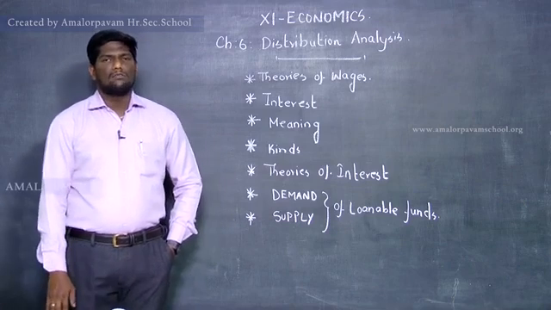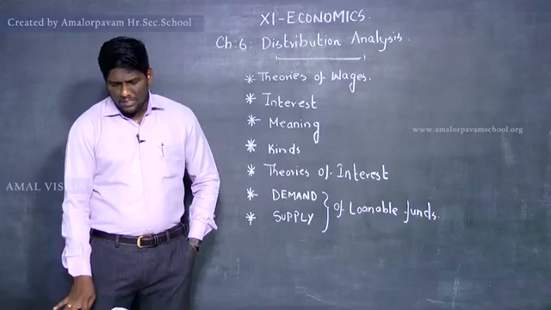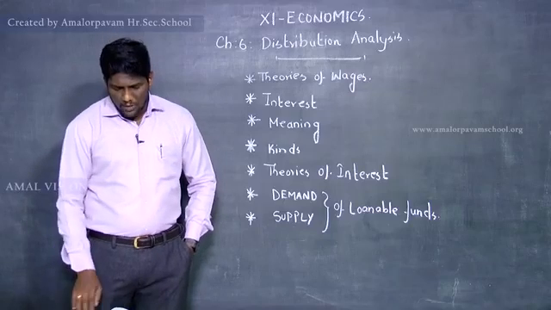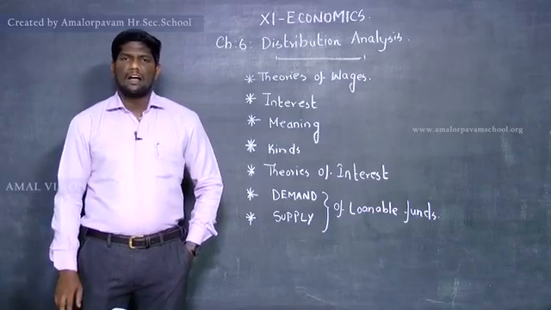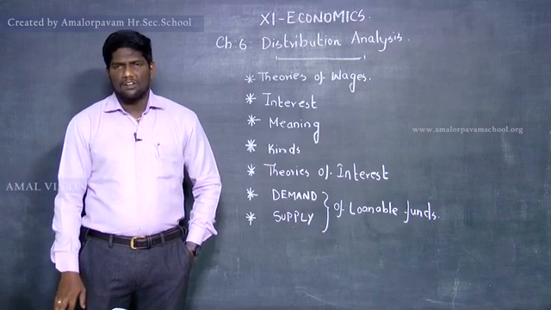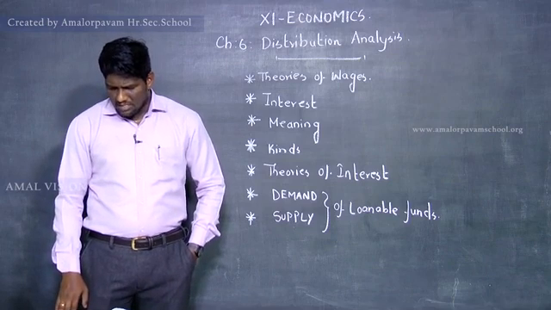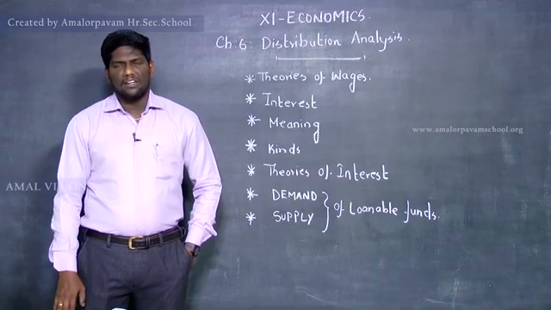So certainly we have discussed many topics in the previous class. Today we are going to continue the same thing regarding the theories of wages. Yesterday, what theories did we discuss? We discussed the subsistence theory of wages, the standard of living theory of wages, and the wage fund theory of wages.